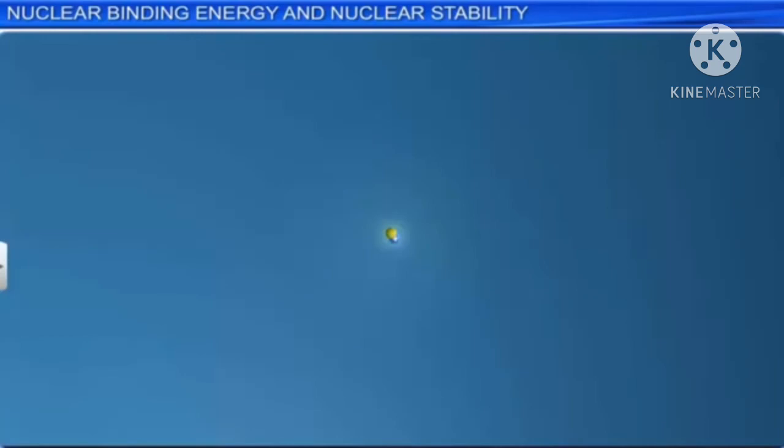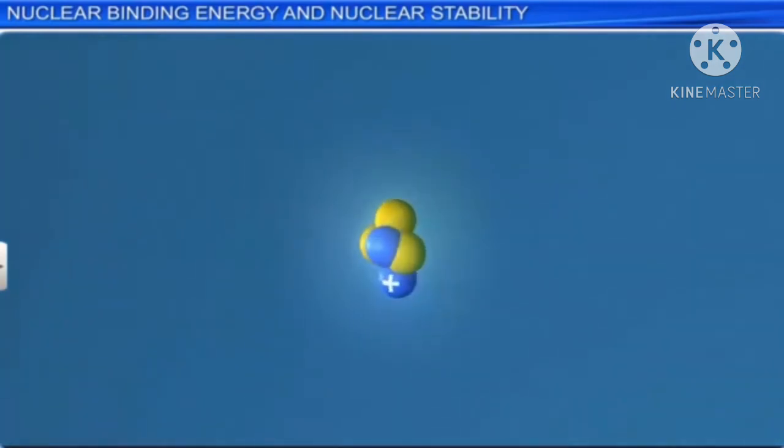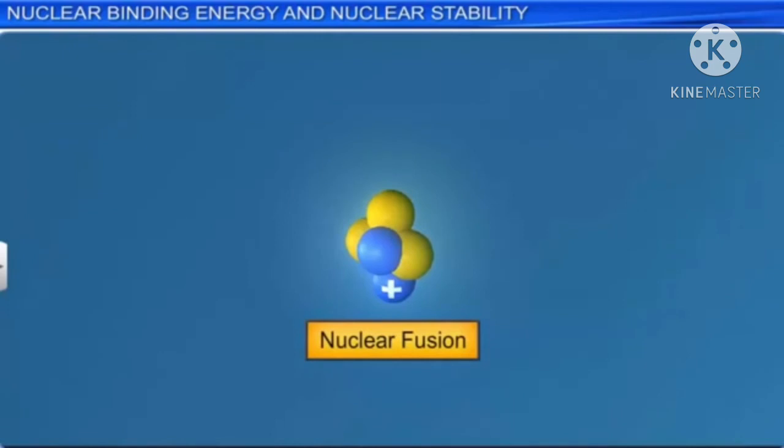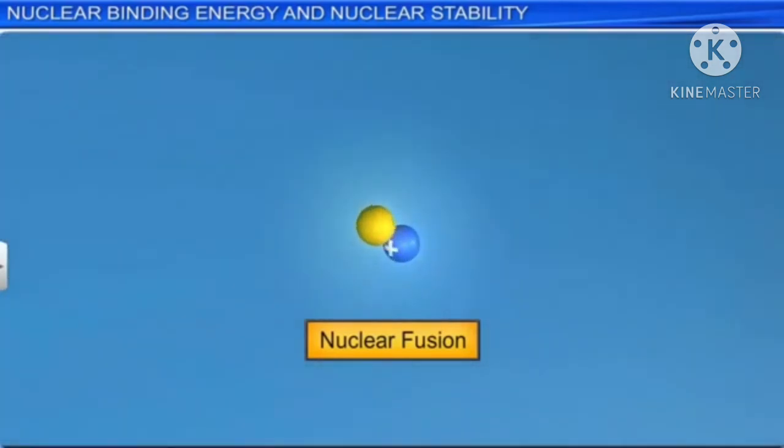Similar is the situation when two very light nuclei with A around 10 join to form a heavier nucleus by a process called nuclear fusion. The binding energy per nucleon of the fused heavier nucleus is more than the binding energy per nucleon of the lighter nuclei.